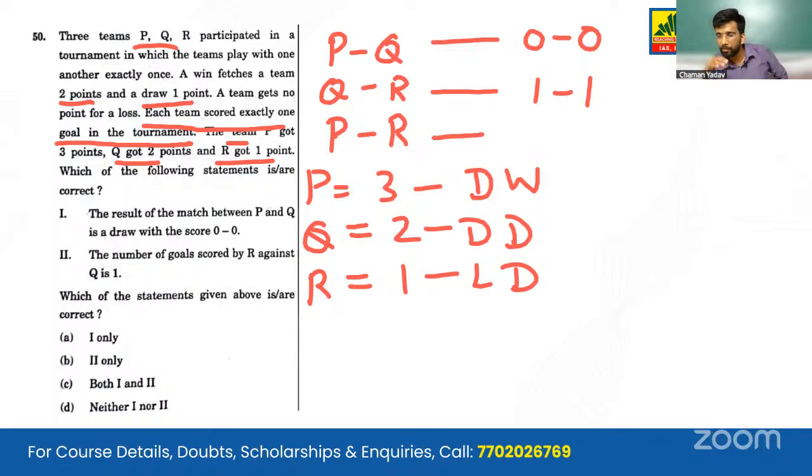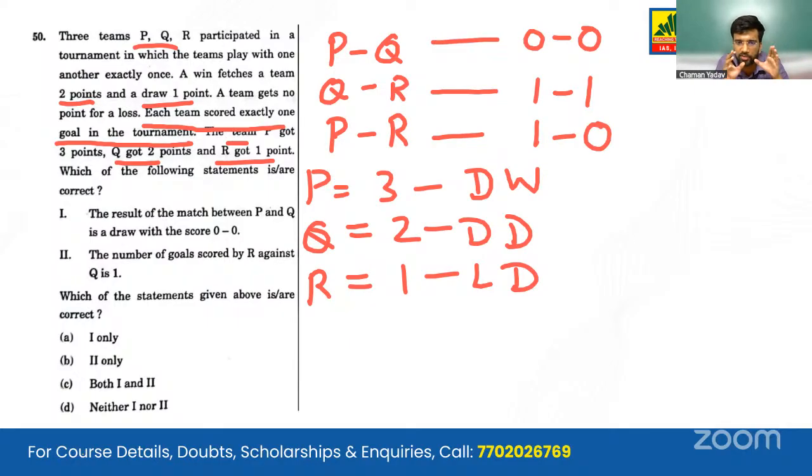And the match in which P is playing against R. So P wins because it has 3 points, and R has played a draw and has only 1 point. So P has to score and R doesn't score. So the score line is 1-0.